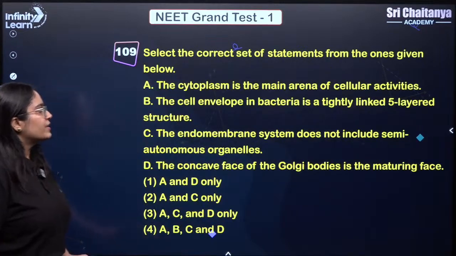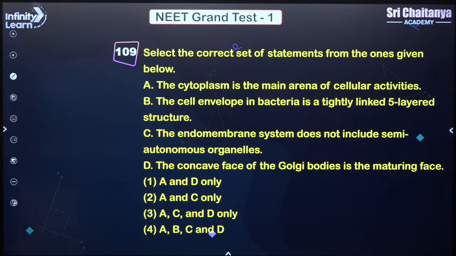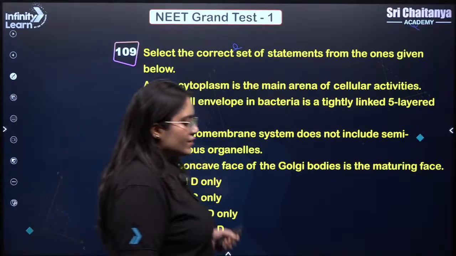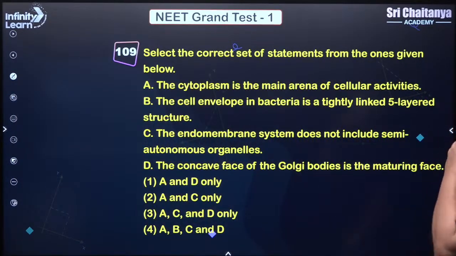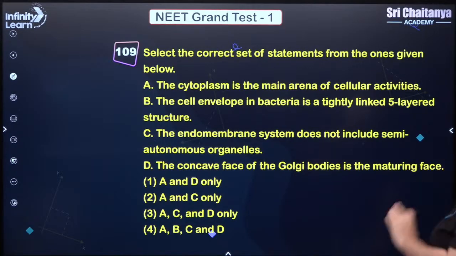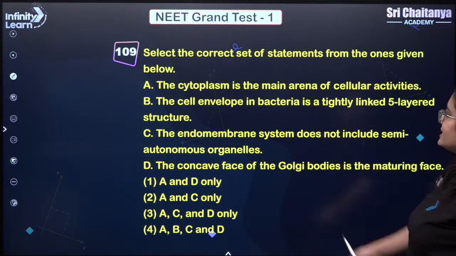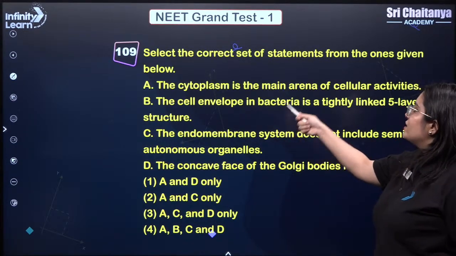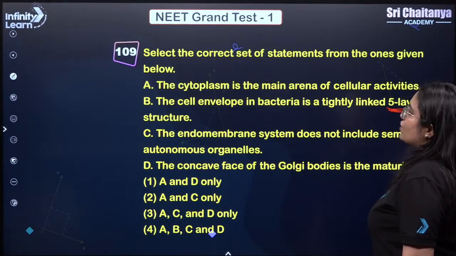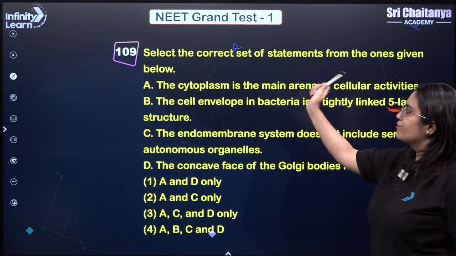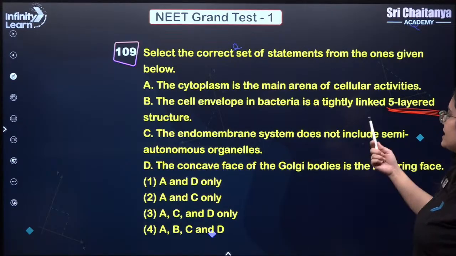Next question on your screen. Select the correct set of statements from the one given below. So if you see over here, this is again very simple. This question is from your Cell: The Unit of Life chapter. Just focus on this statement, B statement. The cell envelope in bacteria is a tightly linked 5-layered structure. So that is how you know this one is incorrect. So out of these A, B, C, D, A is correct.